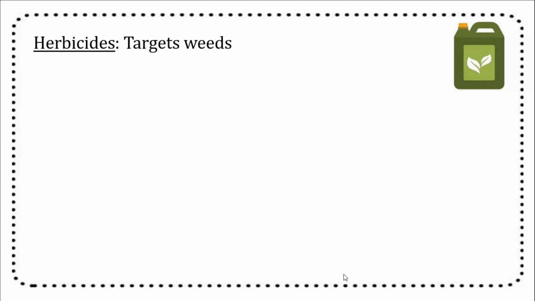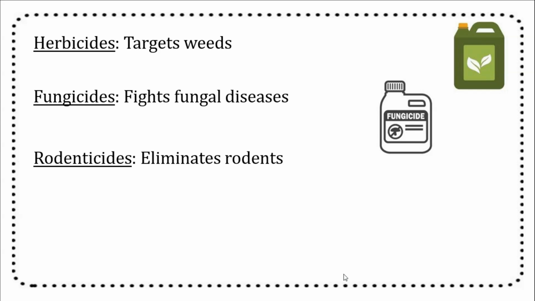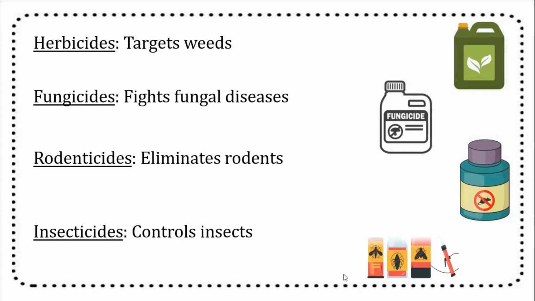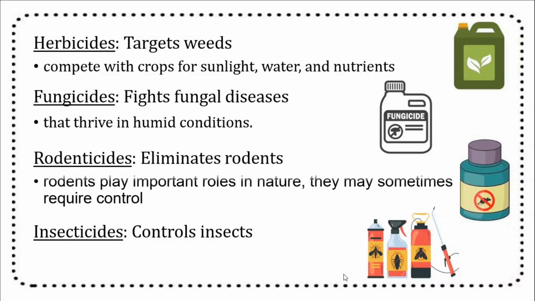Each of these categories plays a critical role in maintaining agricultural productivity. Herbicides target weeds. Fungicides fight fungal diseases. Rodenticides eliminate rodents. And insecticides control insects. For instance, herbicides prevent the outgrowth of weeds that compete with crops for sunlight, water, and nutrients, while fungicides combat the spread of fungal diseases that thrive in humid conditions.